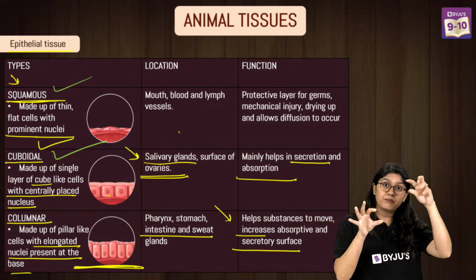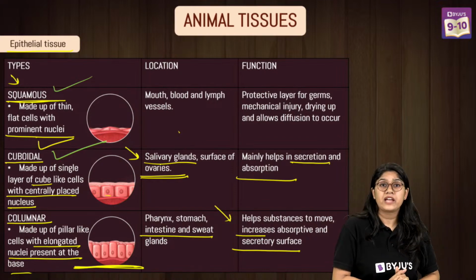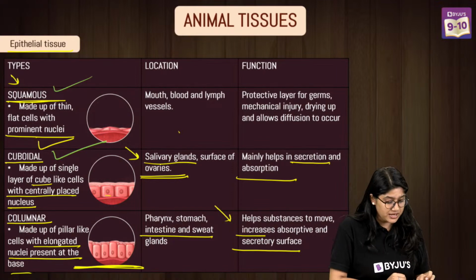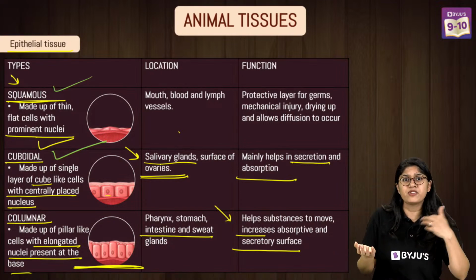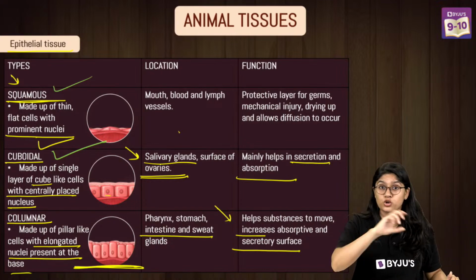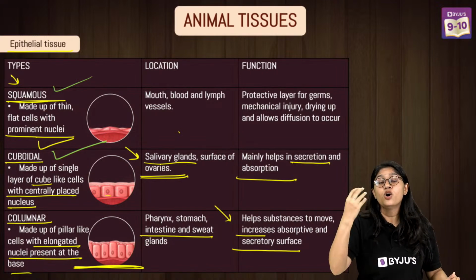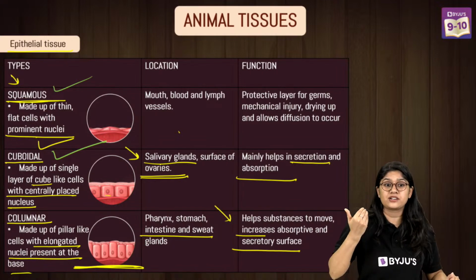Then we have the columnar epithelium. Now these cells are a little bit longer. They have the nucleus at the base, right? And they are the ones that are present in the stomach, pharynx, right, in this particular location. And they help in increasing the surface area for the absorption and the secretion.